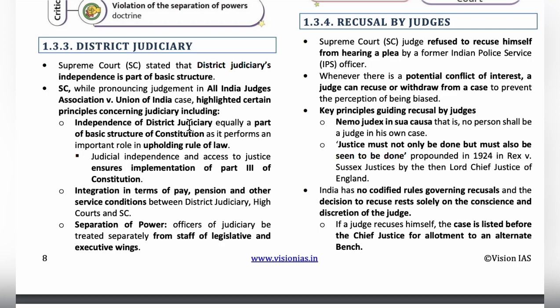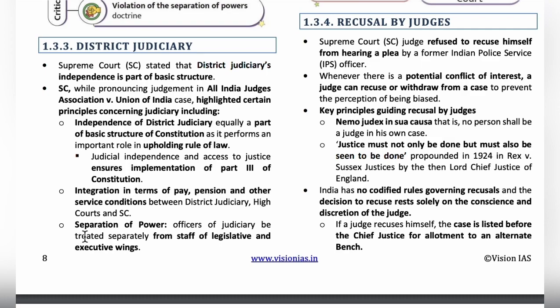That means it ensures the fundamental rights of the people, and the district judiciary implements the fundamental rights of the people. Next point: the district judiciary, the High Court and the Supreme Court, all three should have integration in terms of salary, pension and other service conditions.